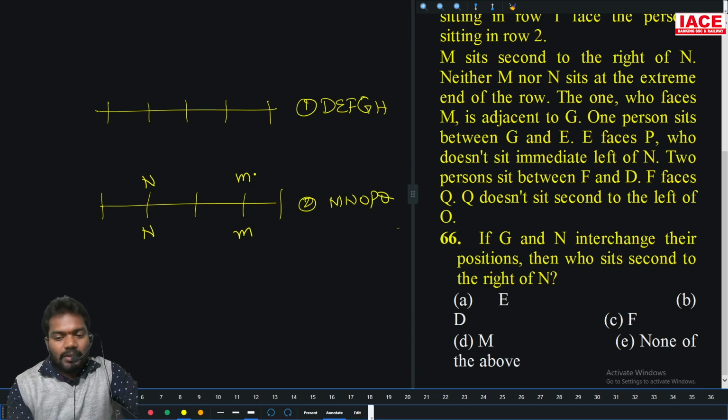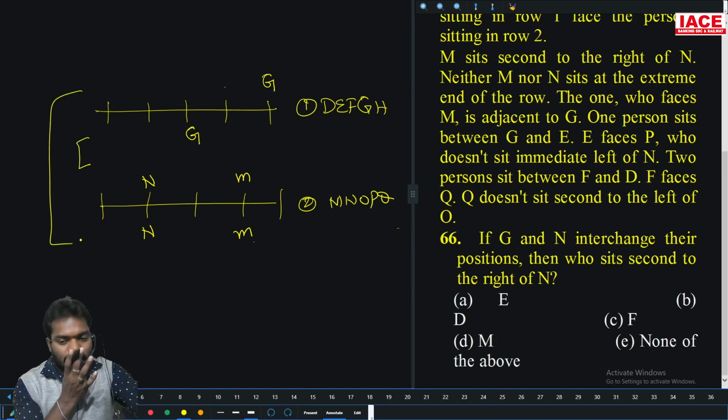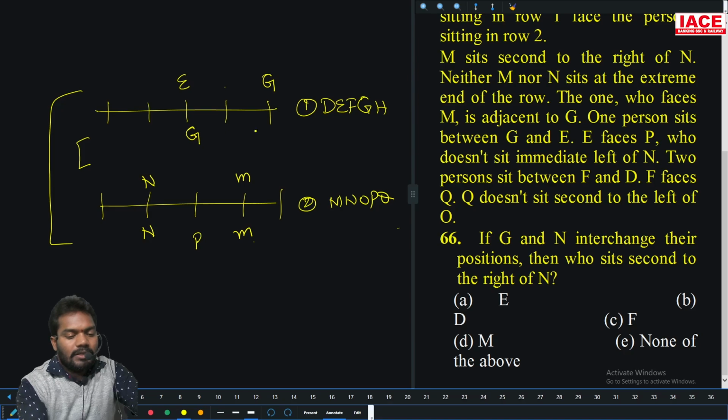The one who faces M is adjacent to G. Take it as one of the possibilities. One who faces M is adjacent to G. Take it as one more possibility. Inner, inner, outer, outer. One person is between G and E. E faces P. G and E have one person between them here, and here, and E faces P is here.